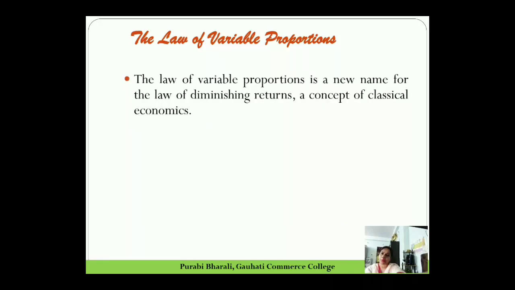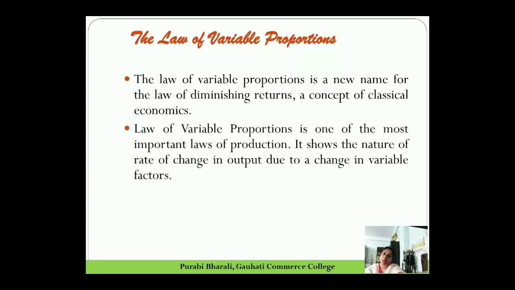We will use all these concepts systematically one by one to discuss the law of variable proportion. But before that, a quick introduction of the law. What is the law of variable proportion? The name is new, the concept is very old. The concept is the law of diminishing returns, so it is given a new name, the law of variable proportion. It is a classical concept. The law of variable proportion is one of the most important laws of production, so when we are discussing production, we need to have some idea about it.